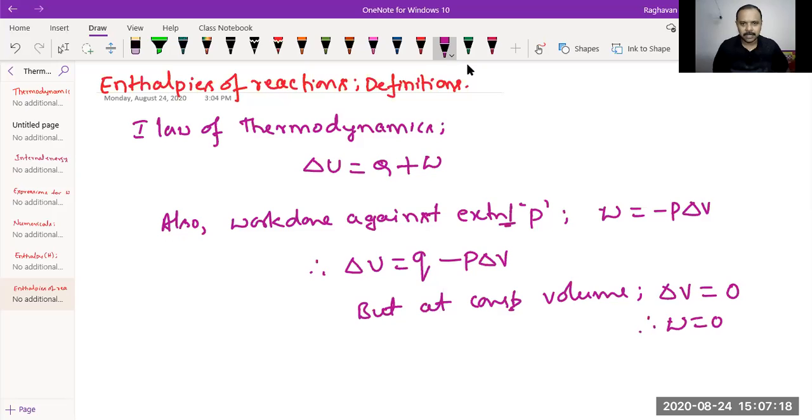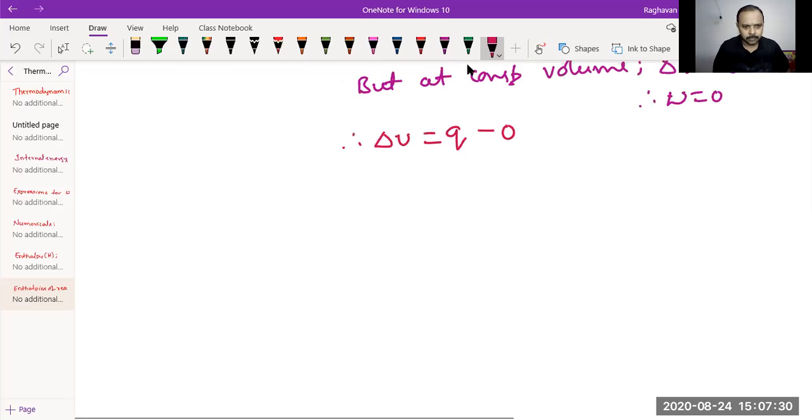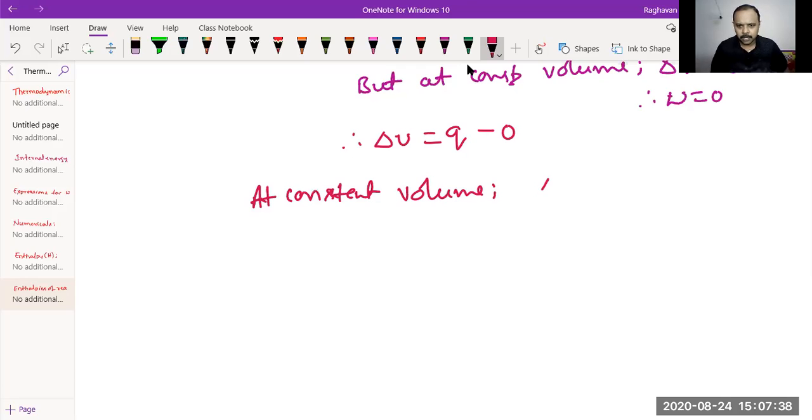This can be a data point to remember for solving some MCQs. So finally, what happens to this equation? The above equation delta U is equal to Q, and this work term is 0. Therefore, at constant volume, delta U is equal to QV, V for constant volume.